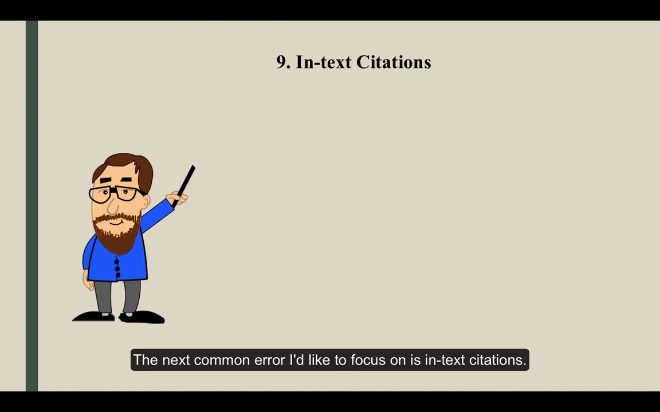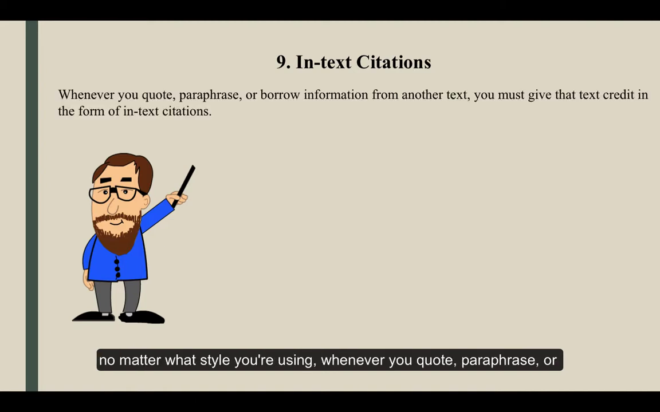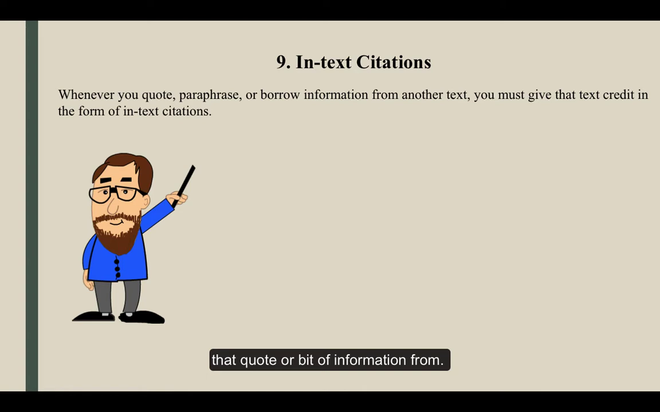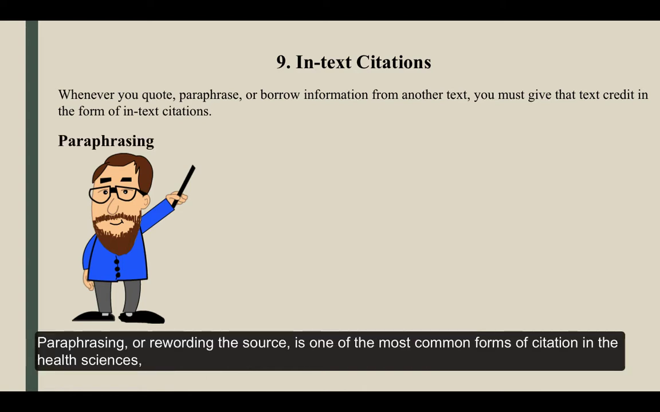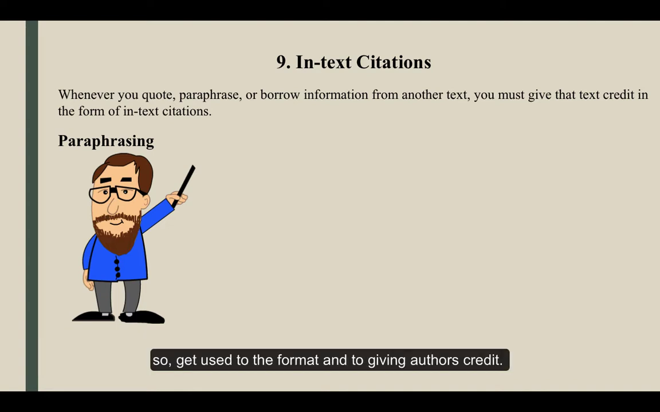The next common error I'd like to focus on is in-text citations. No matter what style you're using, whenever you quote, paraphrase, or borrow information from another text, you must give that text credit, which means creating proper in-text citations that let the reader know where you got that quote or bit of information from. Paraphrasing, or rewording the source, is one of the most common forms of citation in the health sciences, so get used to the format and to giving authors credit.